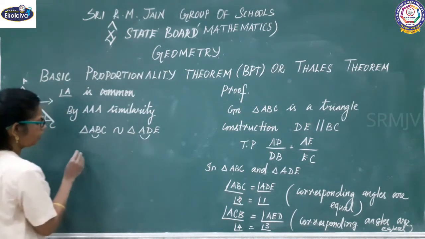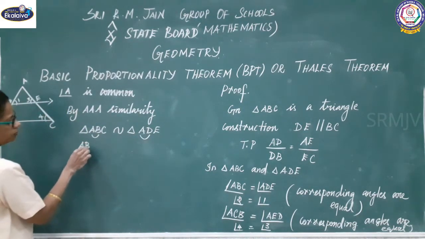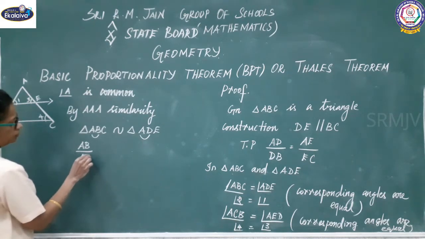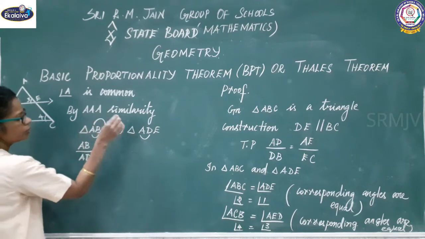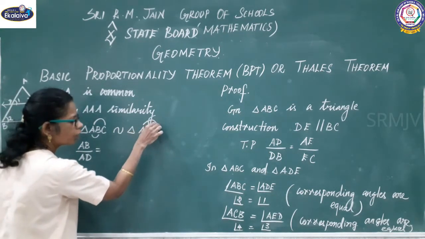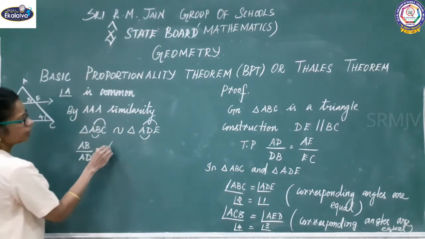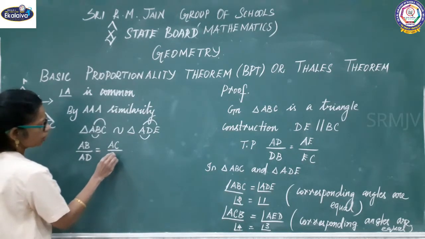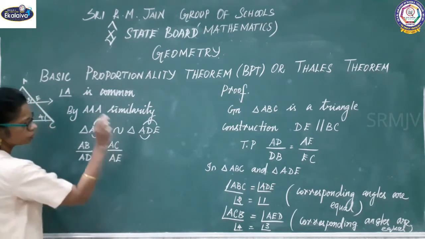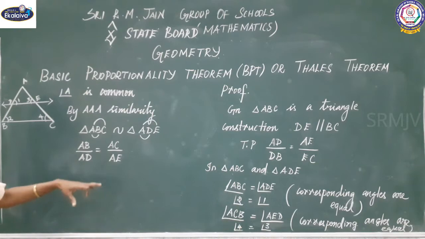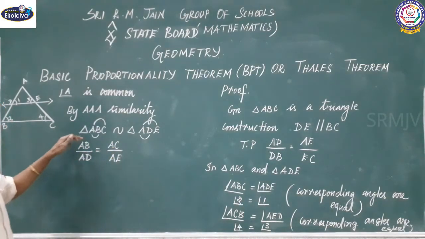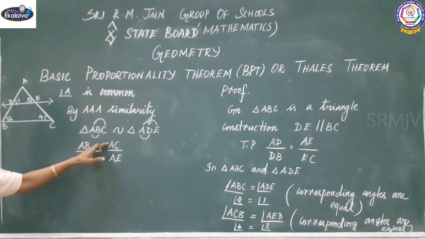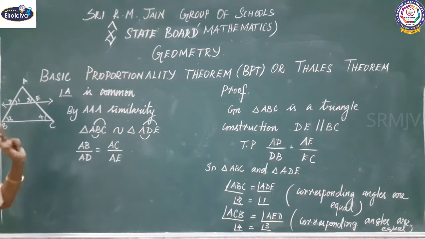AB by AD equal to, which I want, that alone I am going to pick up, AC by AE. Got it, children? Three things you can write, but I need only two. So I took what I need, that alone I collect. AB by AD equal to AC by AE.